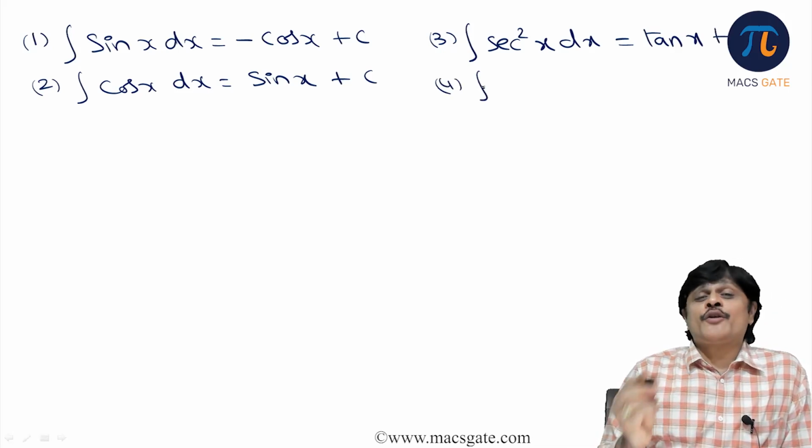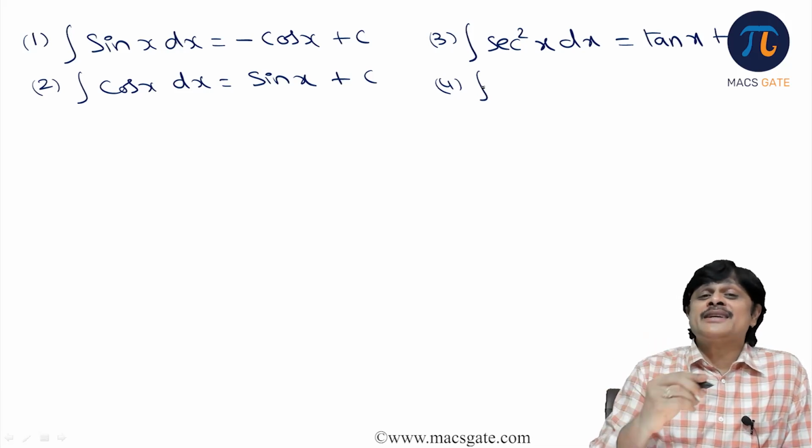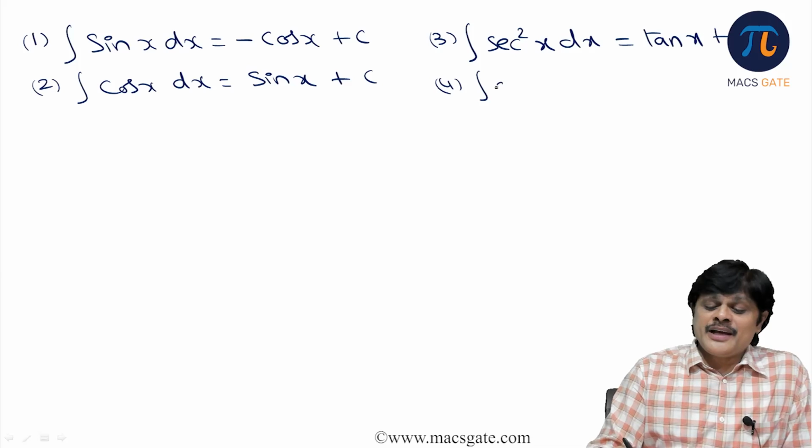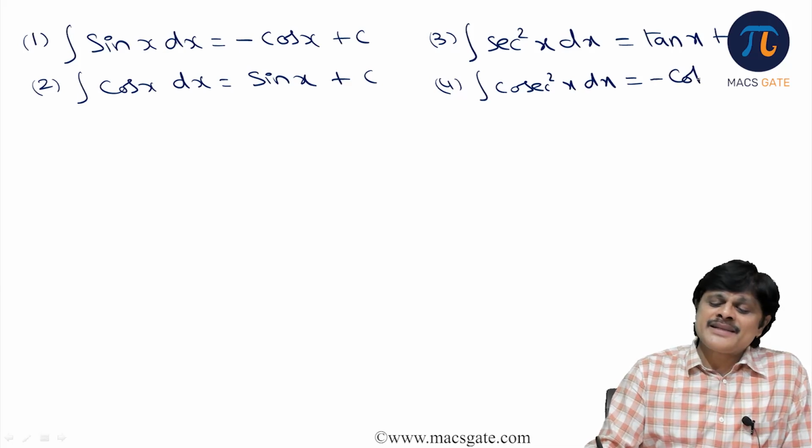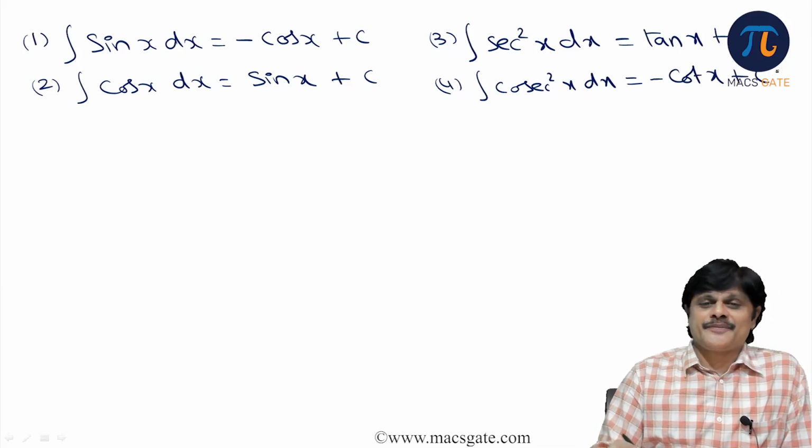Similarly, the derivative of cot x is minus cosecant square x. Therefore, the integral of cosecant square x dx would be minus cot x.